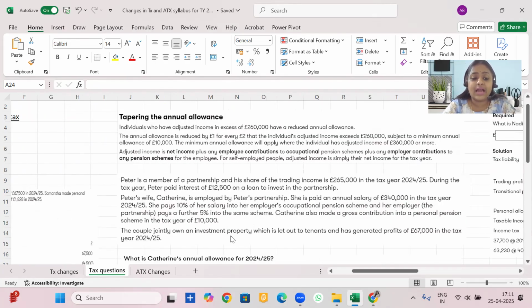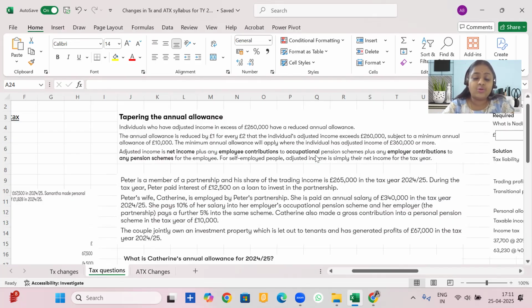And adding on to it, I have given the tapering details also here. That means individuals who have adjusted income going beyond 2,60,000 will have a reduced AA. But reduced annual allowances will also not go below 10,000. Minimum 10,000 would be available for the tax year to the taxpayer. Adjusted income, I'm sure you're able to recollect. It is net income plus employees' contribution to the pension schemes, and that is the occupational pension scheme, and employer contribution to the occupational pension scheme.